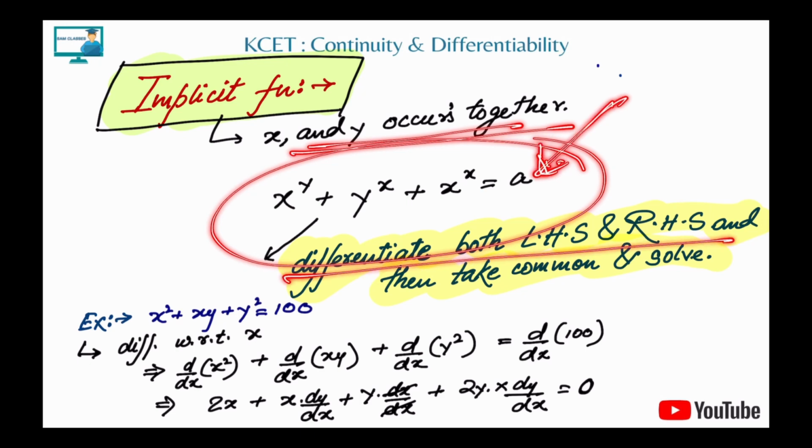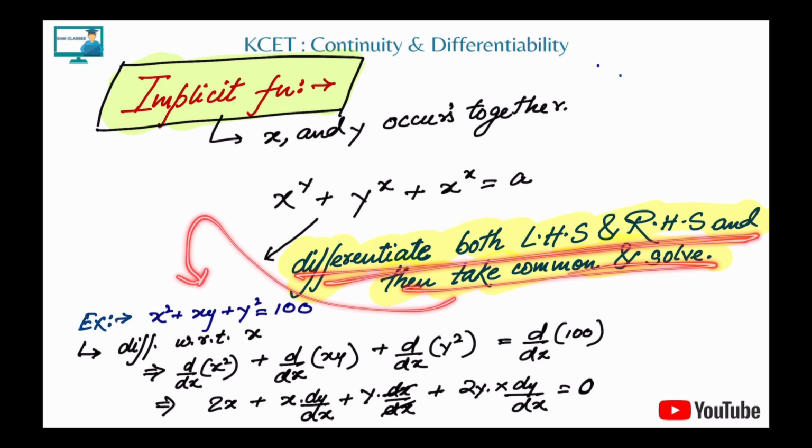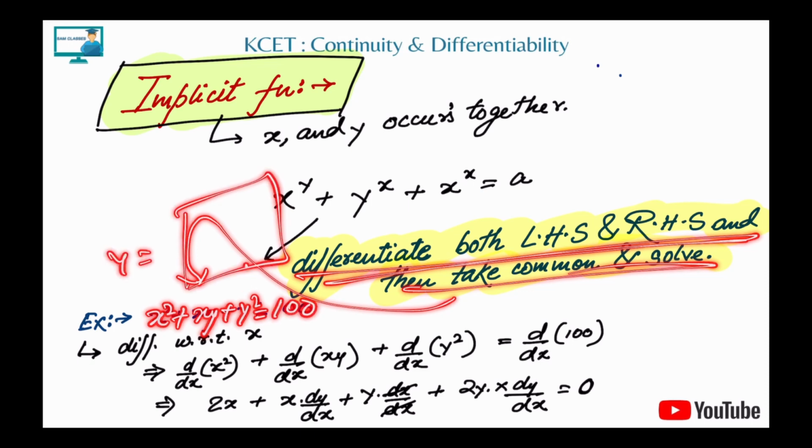In that case, what do you do? You differentiate both LHS and RHS, take common and solve it. That's it. I have taken an example, you'll have a clear understanding. See, x square plus xy plus y square equal to 100. So can I write y wholly in terms of x? No. So what I'll do, I'll differentiate the whole thing.